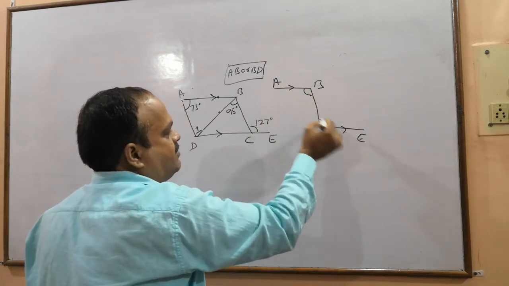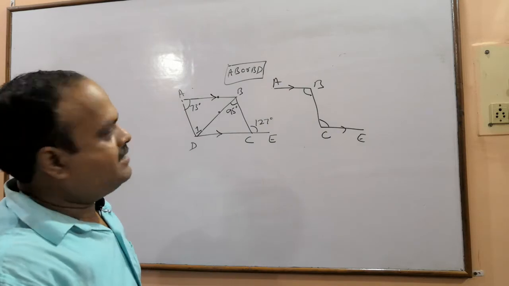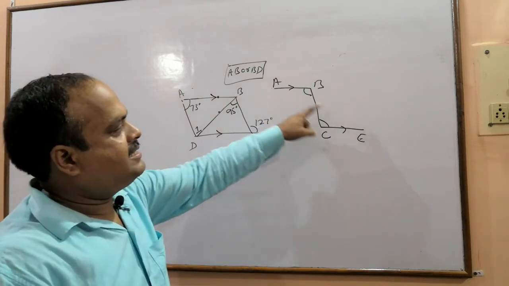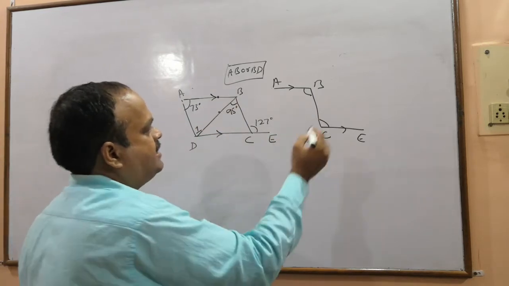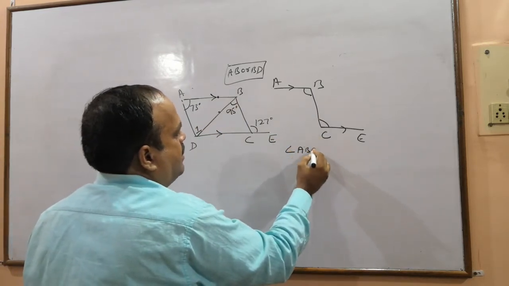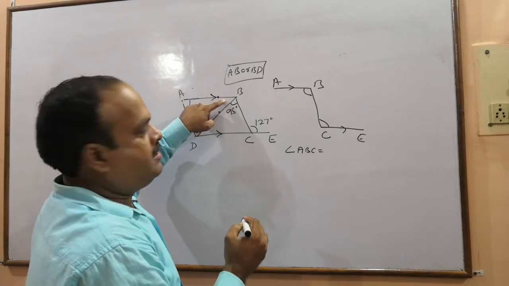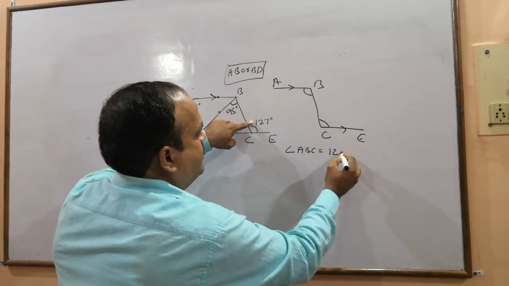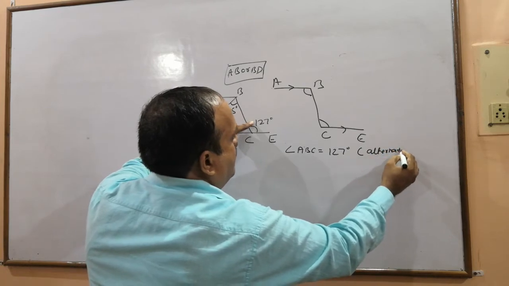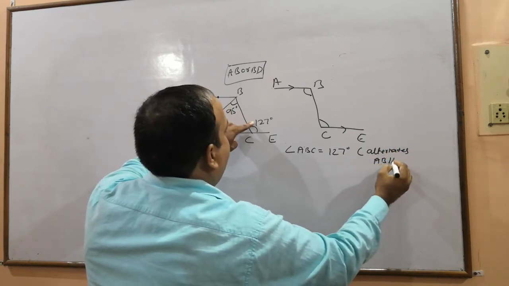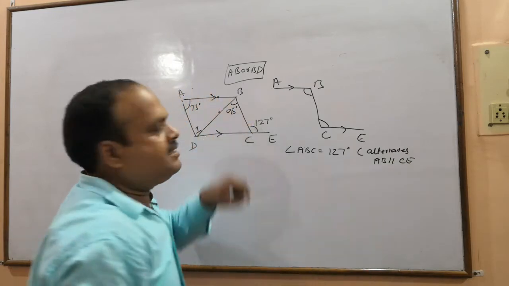So these angles will be equal because they are alternate angles. So angle ABC will be 127, alternate, as AB is parallel to CE.